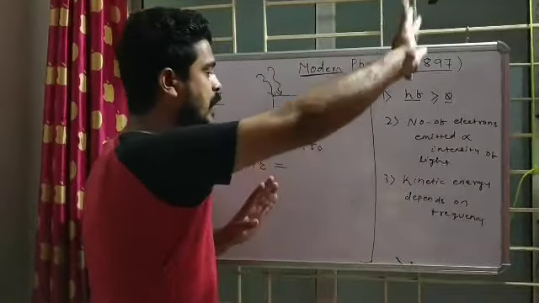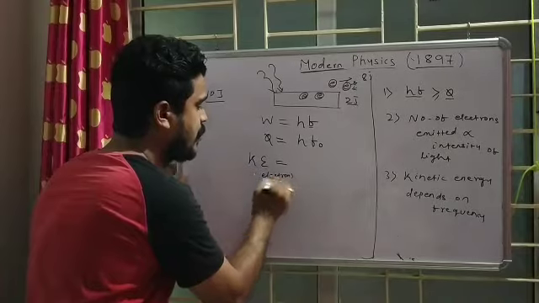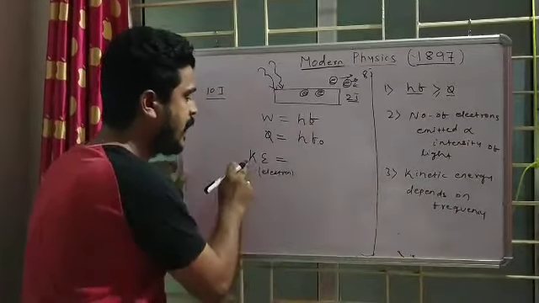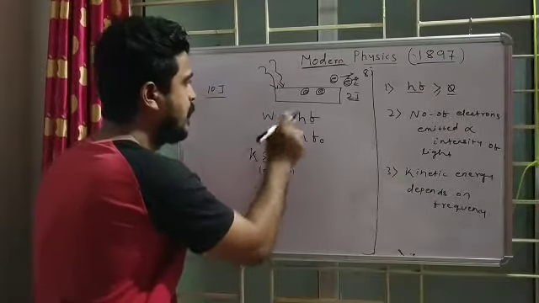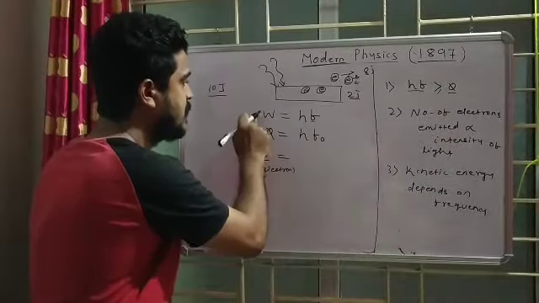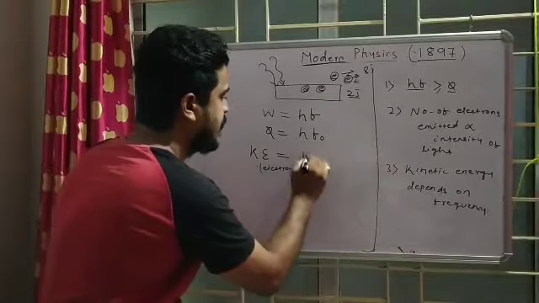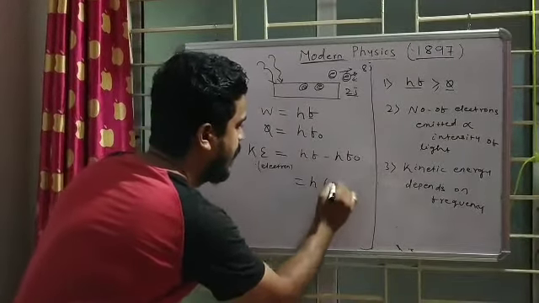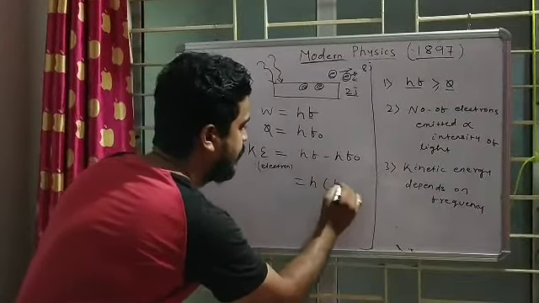So I am writing K of the electrons which are evolving, going out of the surface, K of them equals what? This 10 minus 2, that means this W minus this phi, so hf minus hf0. Taking h common, h(f minus f0). And K of the electron I can take as half m v square, equal to h(f minus f0). This is a simple equation you have to remember.